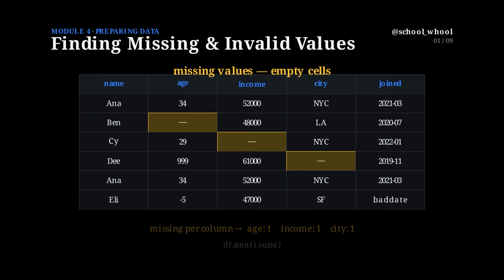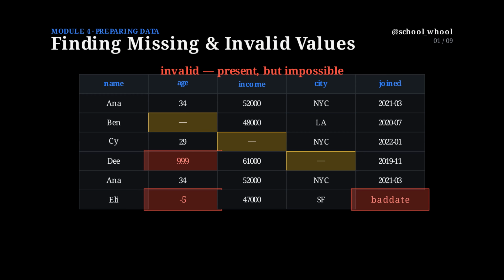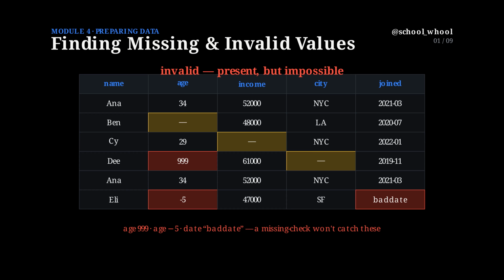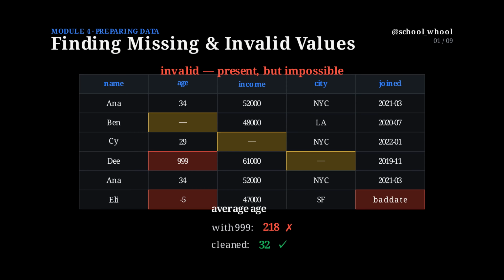Missing is the easy case. Worse are the values that are present, but impossible. An age of 999. An age of -5. A join date that just reads bad. These slip right past a simple missing check. And this matters enormously. Garbage in, garbage out. A single age of 999 can wreck an average, and pull your whole model off course.